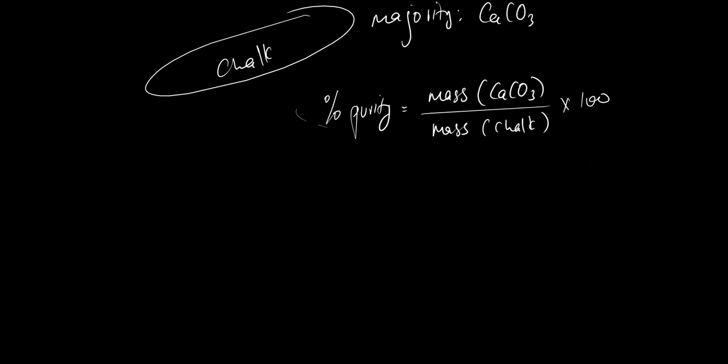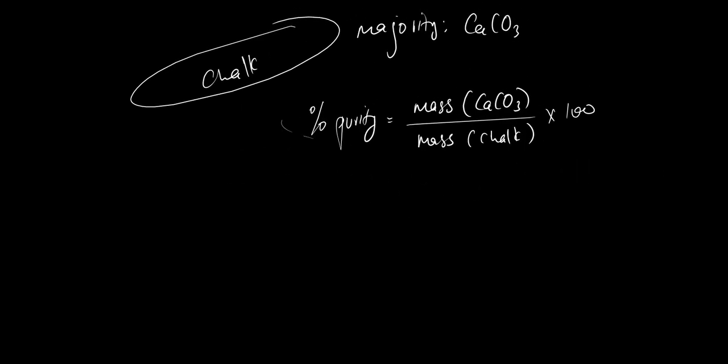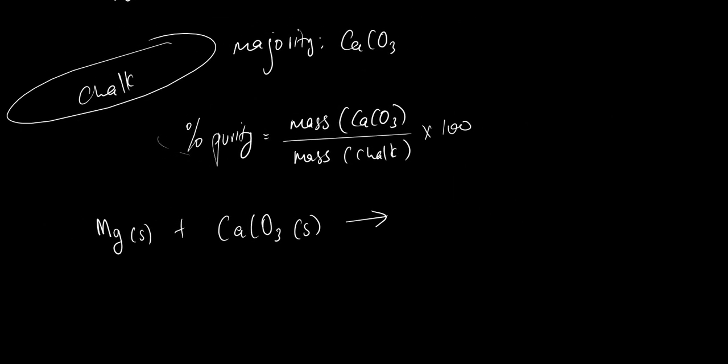If I were to give you a reaction like this: magnesium plus calcium carbonate gives us a salt, a metal plus a metal carbonate gives a salt, carbon dioxide, so it's going to be CO2.